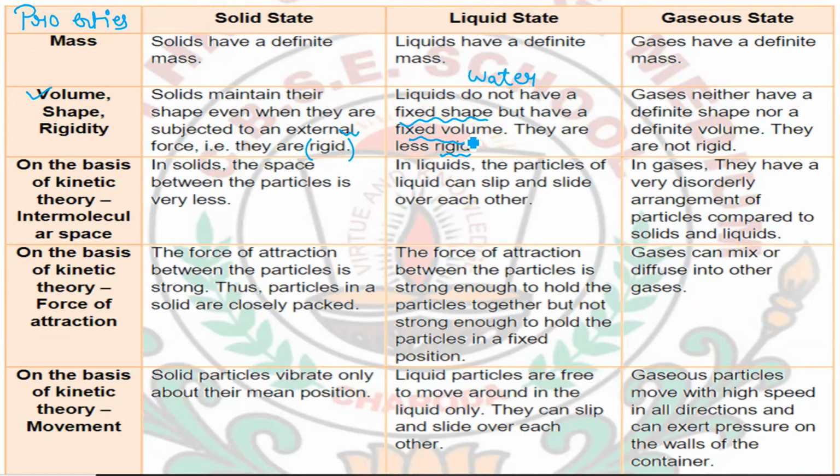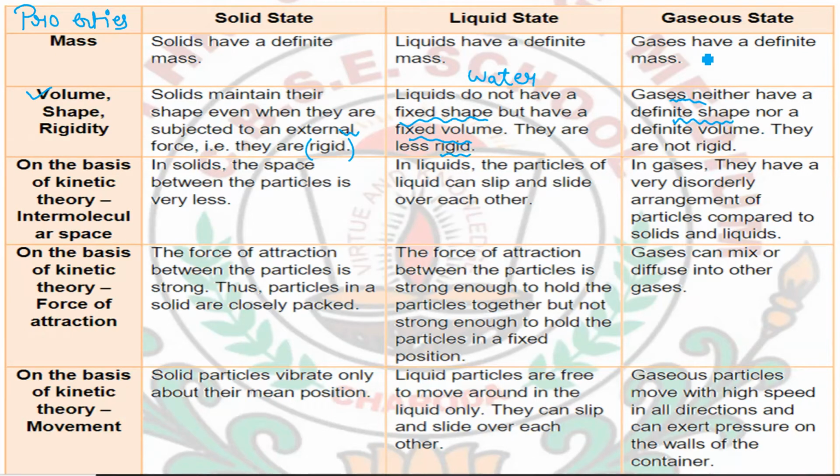Okay, so their shape can be easily changed, hence they are less rigid in comparison to solids. Next is the gases. All around us gases are present, and we cannot see them easily. Hence, we know that gases do not have any particular definite shape.